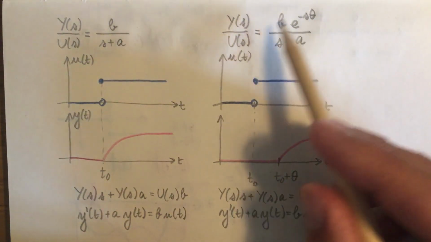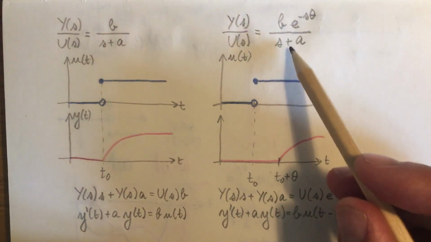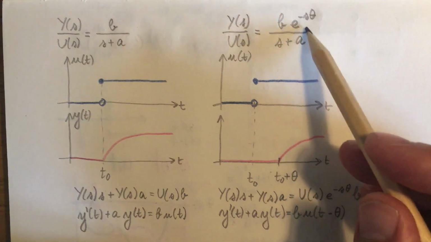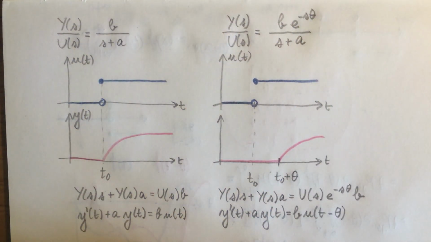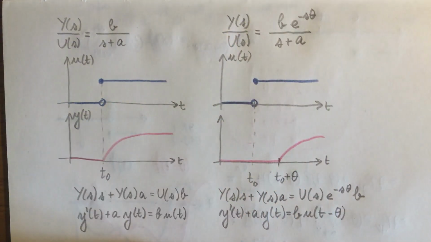Notice that this transfer function is not the ratio of two polynomials in s. We have this term here, which is not polynomial. The Laplace transform of the delay has this effect in transfer functions in continuous time.